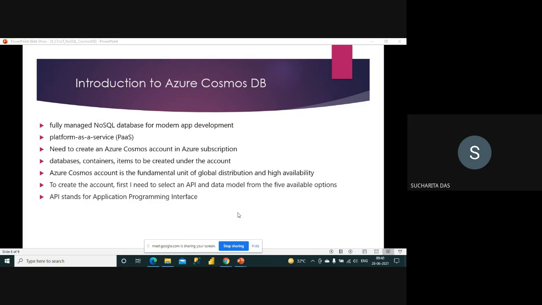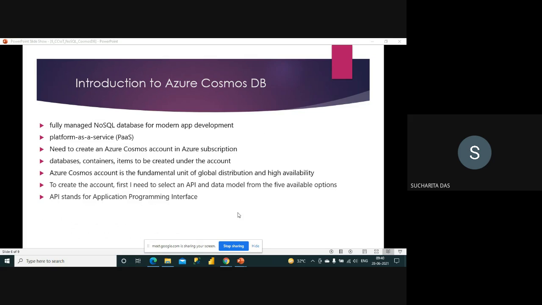Okay, now we are moving to the specific NoSQL database that is offered by Azure. The name is Cosmos DB. So it's a fully managed NoSQL database. It's a platform as a service. So by now you know what is infrastructure as a service, platform as a service, software as a service. So Cosmos DB is a platform as a service.